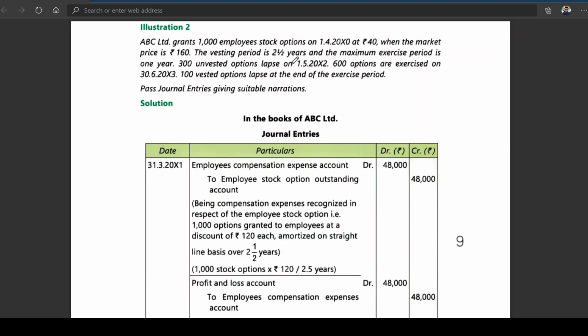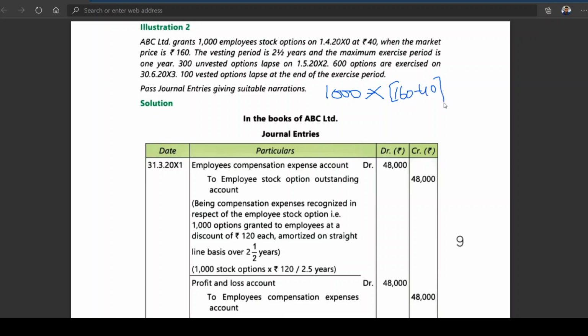So now we can write. What is the loss? Tell me here. 1000 options, 1000 employees, no? 1000 into 160 minus 40.